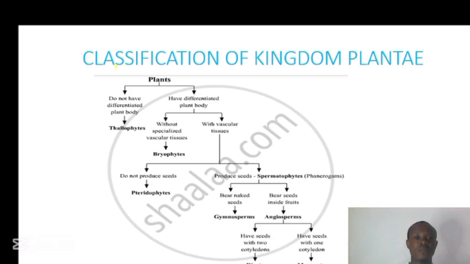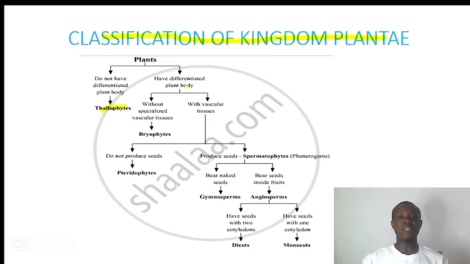And let's talk about the classification of kingdom Plantae. The kingdom Plantae is divided into many divisions, and we are going to explain it using this diagram. We are going to use questions in order to classify it into its various divisions, and based on the answer, we can divide them.